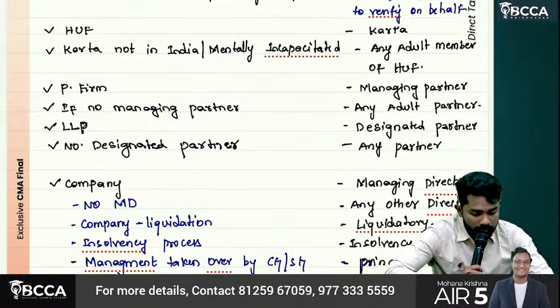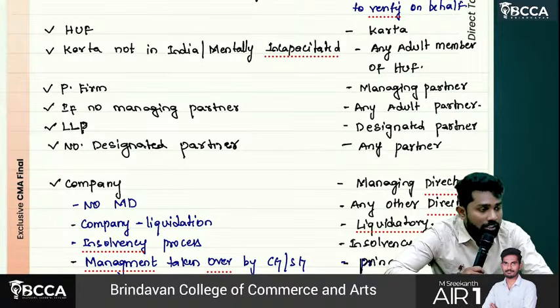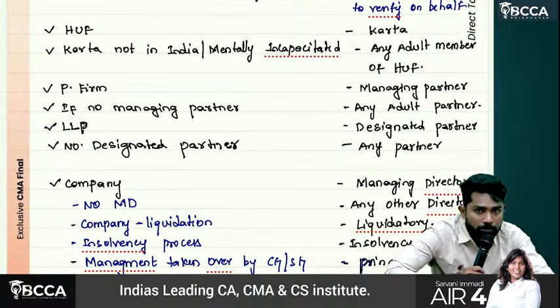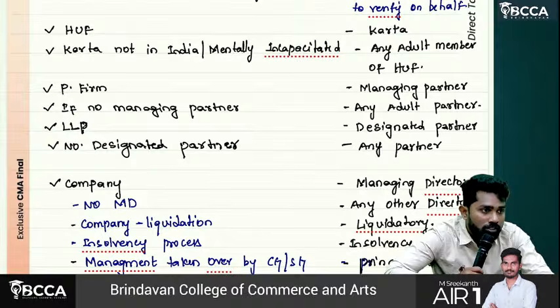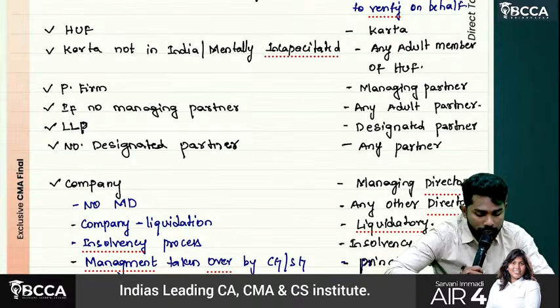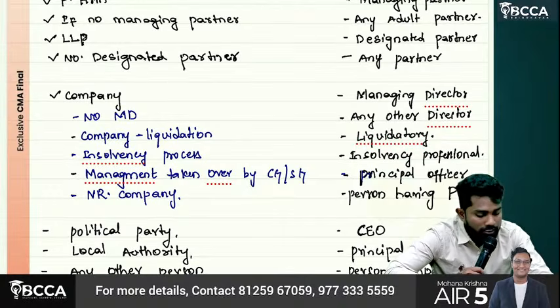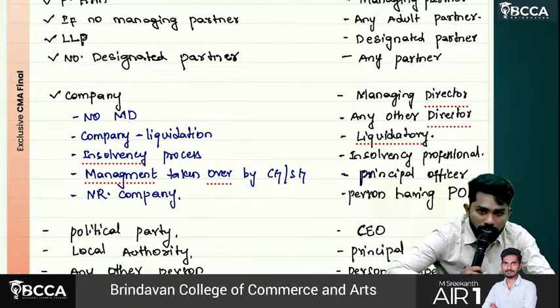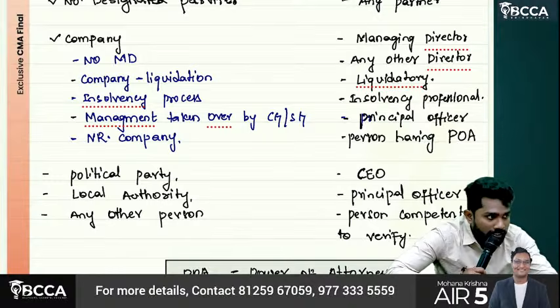Then partnership firm: managing partner. If no managing partner is available, any other adult partner. A firm generally means the managing partner, sir, not sleeping partners. If no managing partner is available, then any other adult partner. LLP: designated partner. If no designated partner is available, any other partner. Company: managing director. If no managing director, any other director.